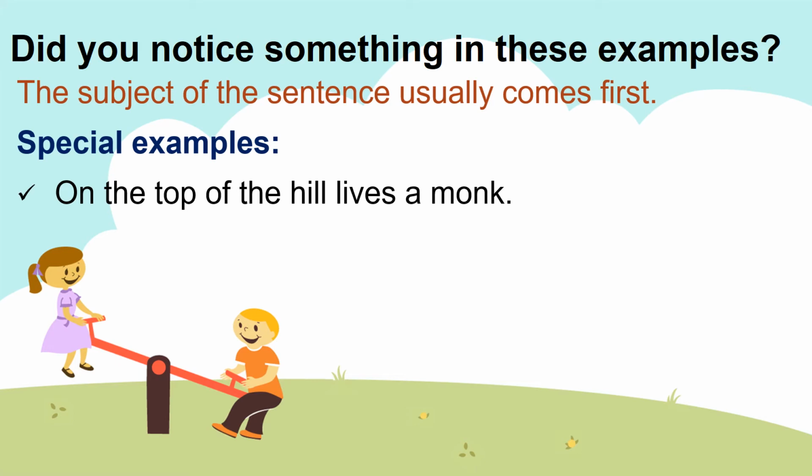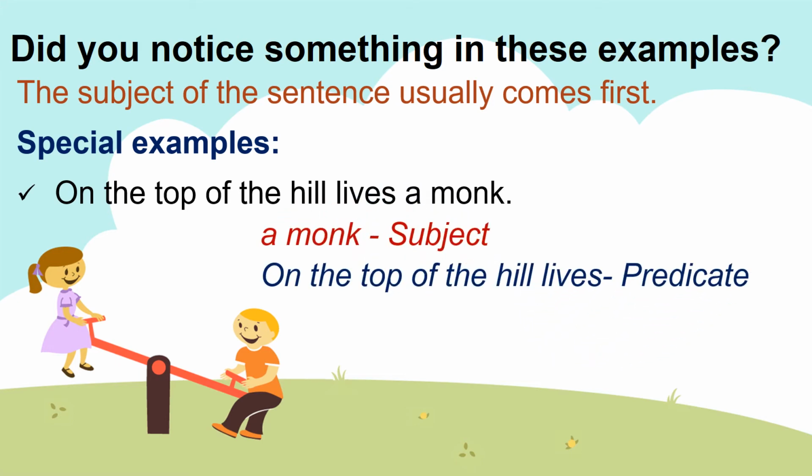So basically, you are talking about a monk, isn't it? So this is the subject over here. And what part of the sentence is the predicate? On the top of the hill lives. Okay, so this sentence basically means that a monk lives on the top of the hill. Such types of sentence structures you normally find in poems, isn't it? So you have to be very careful. You have to identify who or what is the subject, and accordingly you have to write the predicate.